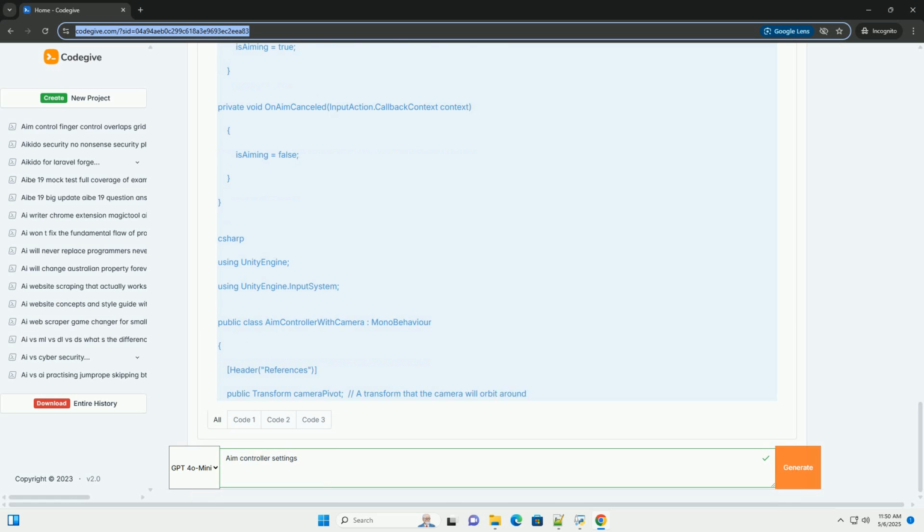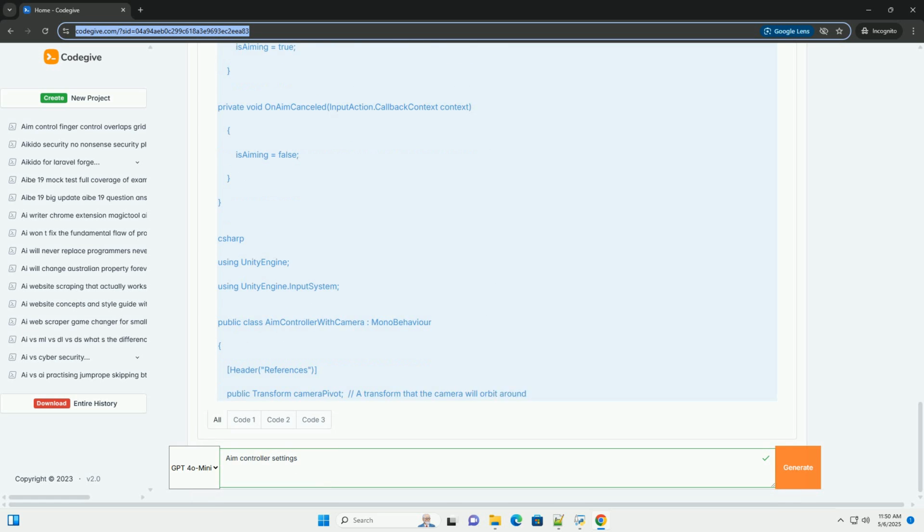Part 4, Raycasting for accurate aiming. In most games, you'll want to aim at a specific point in the world, not just rotate the character in a direction. Raycasting is the technique used to achieve this. We will now have the aim target always point where your mouse is on the screen. Explanation. 1. HandleAiming, this function now contains the aiming logic.